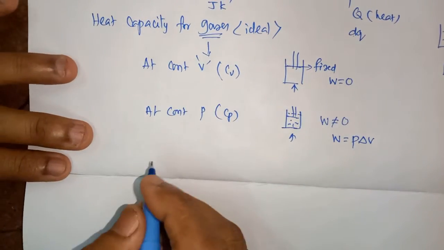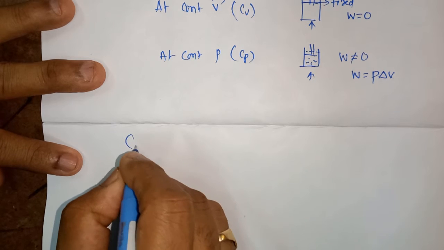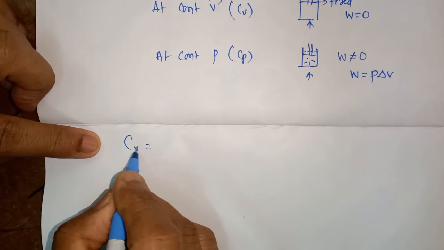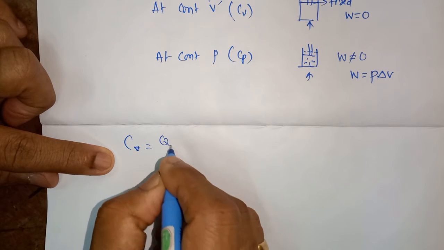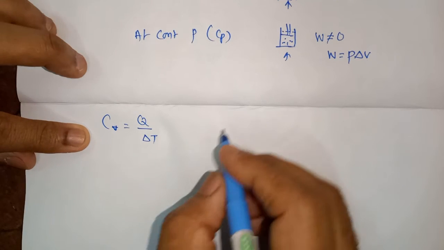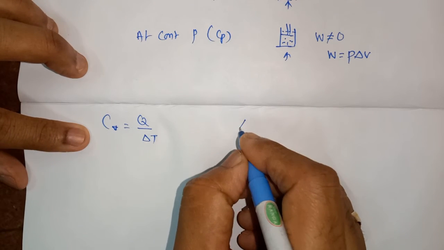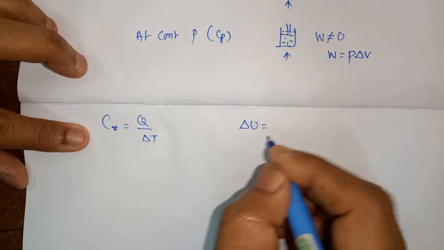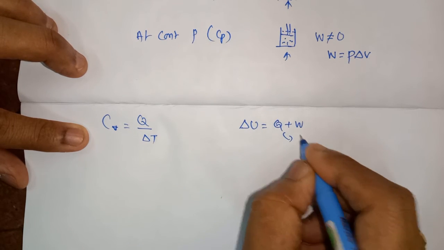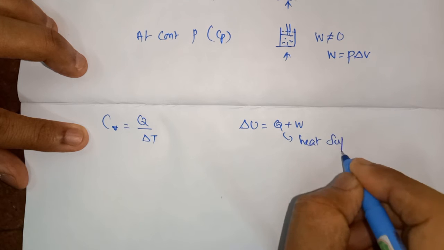So for CV, I write the definition. First I write a definition for C. C is equal to Q by del T. You all know the thermodynamics first law: the change in internal energy is equal to Q plus W. Q is the heat supplied to the system.